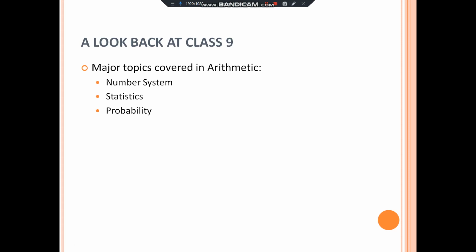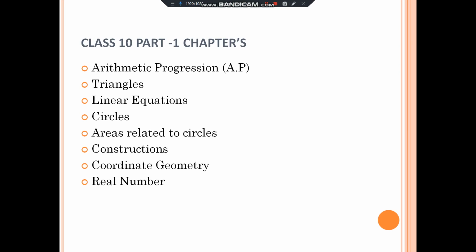Now look at the class 9 chapters. In arithmetic, we covered number system, statistics, probability. Now in 10th standard, we have part 1 chapters, that is arithmetic progression, triangles, linear equations, circles, areas related to circles, constructions, coordinate geometry, real numbers.